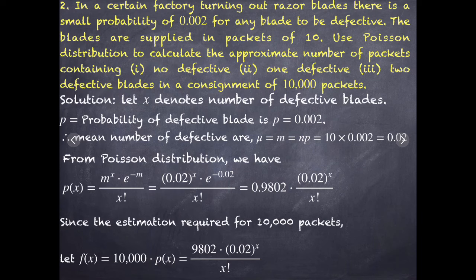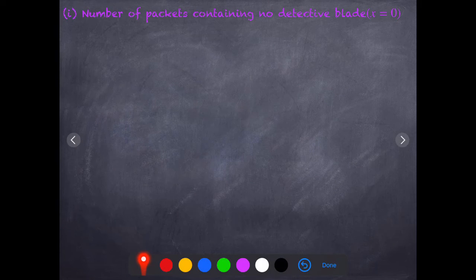Since in this question there is no inequality, straight away I considered f of x equal to 10,000 times p of x. Simplify this expression, 10,000 into 0.9802 will be 9,802 into 0.02 power x by x factorial. Okay, the first sub question, the number of packets containing no defective blades means x is equal to 0.